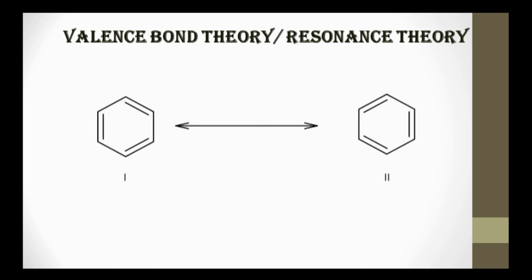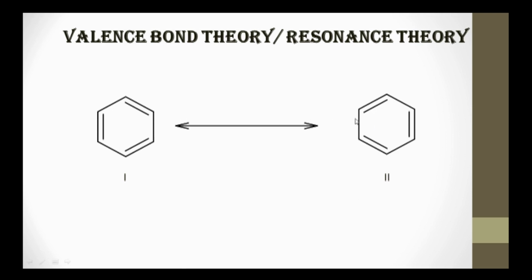Now, this was the initial theory. After this, valence bond theory, or resonance theory, was put forth, which also supports the explanation given by Kekulé: the structure of benzene is neither the first nor the second, but the exact structure of benzene is a hybrid of these two structures.